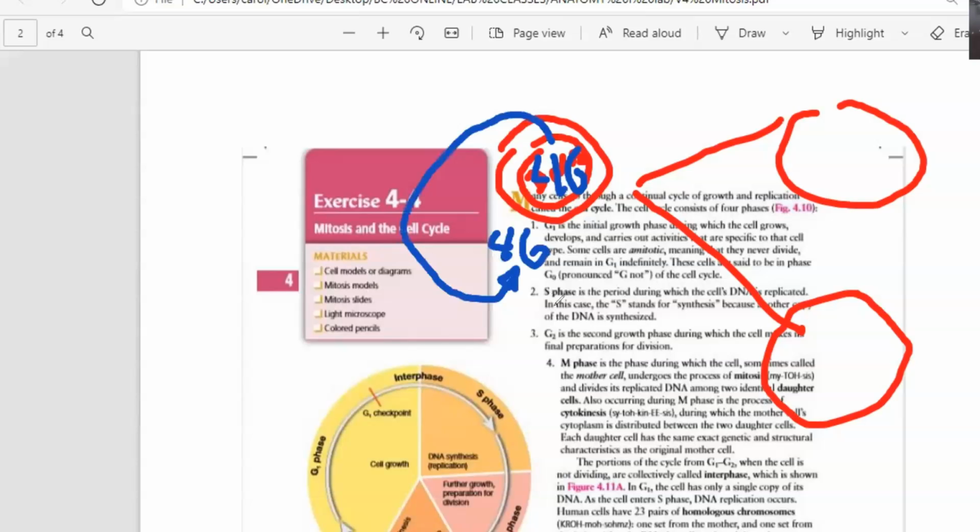Another set of 46. Okay, now we have two sets of 46. So this 46 will go here, and this 46 will go here. And that way we solve the problem. The process by which you create DNA, you copy DNA from DNA, so you can have two sets for each one of the cells that you're going to create. That process is going to be called